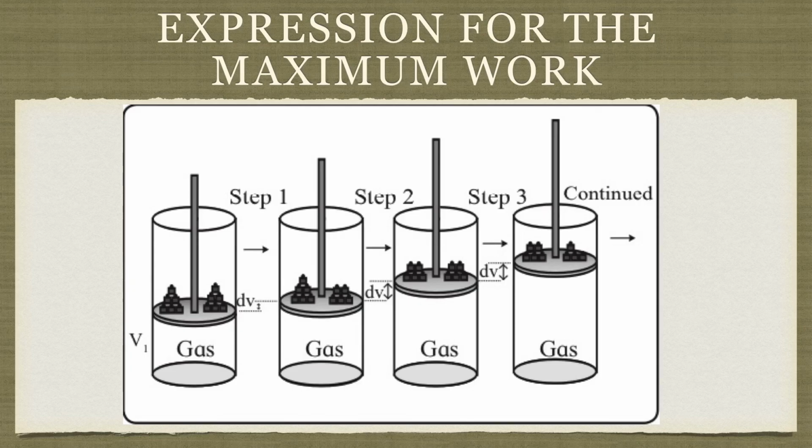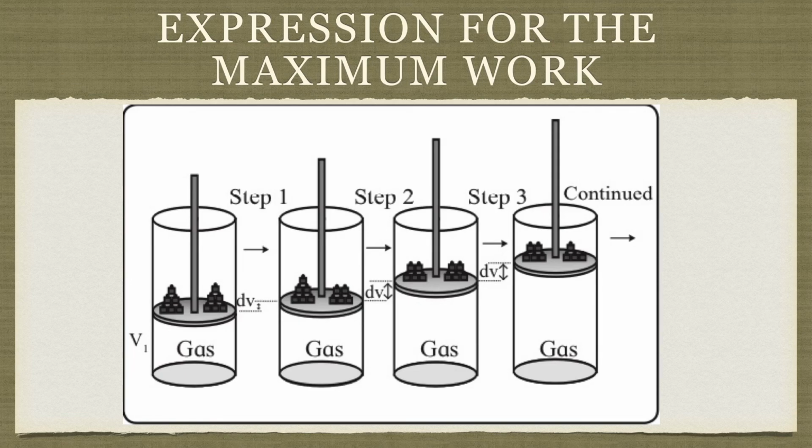Now this expansion takes place isothermally and reversibly, from volume V1 to reach volume V2 at constant temperature. Isothermally means at constant temperature.